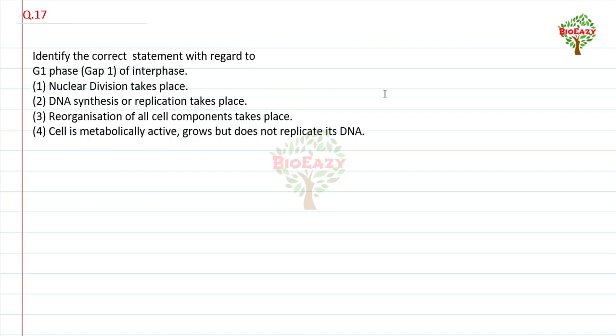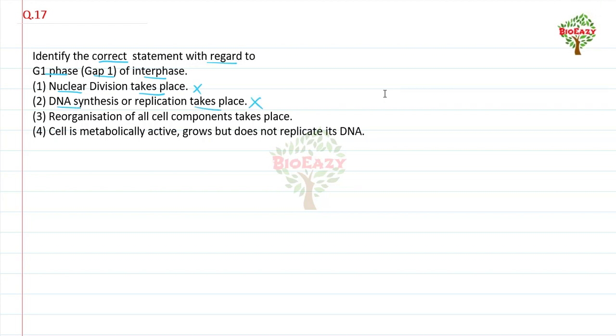Next question number 17: identify the correct statement with regards to G1 phase or gap 1 of interphase. Number 1, nuclear division takes place, no. Number 2, DNA synthesis or replication takes place.